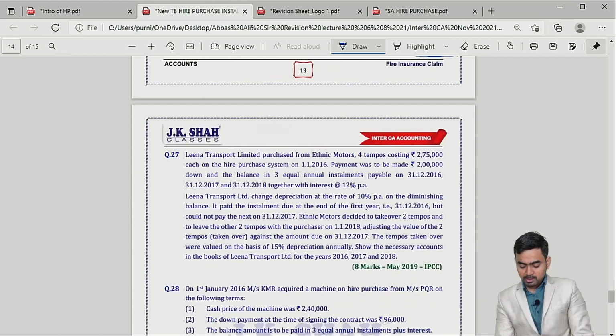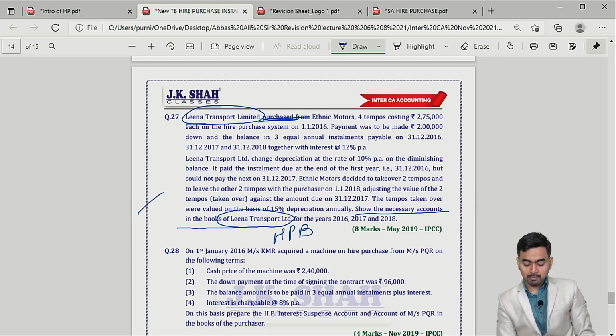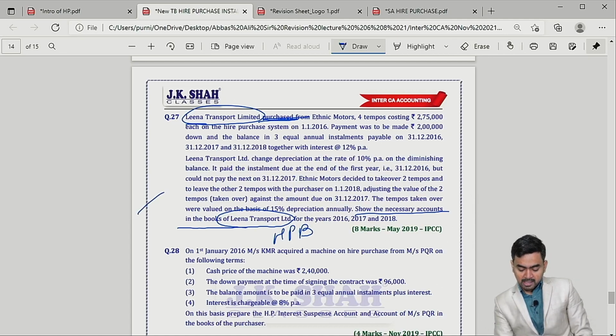Just check question number 27. Lina Transport Limited. At the end, what they are asking: show necessary accounts in the books of Lina Transport only. Lina Transport purchased, so again HP buyer accounting you have to do, and again repossession is there in this sum. In case of repossession, please find out.